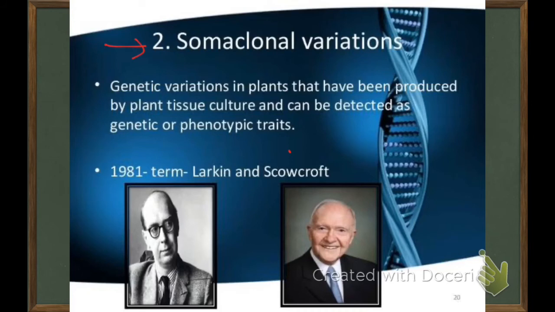It is observed that long-term callus culture and cell suspension cultures, and plants regenerated from such cultures, are often associated with some genetic variations. These variations in the plants produced by plant tissue culture are known as somaclonal variations. This somaclonal variation was introduced by Larkin and Scowcroft in the year 1981.